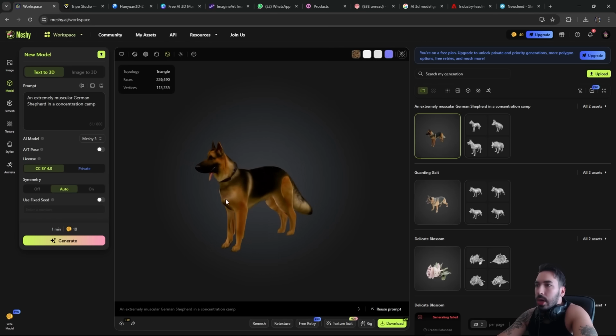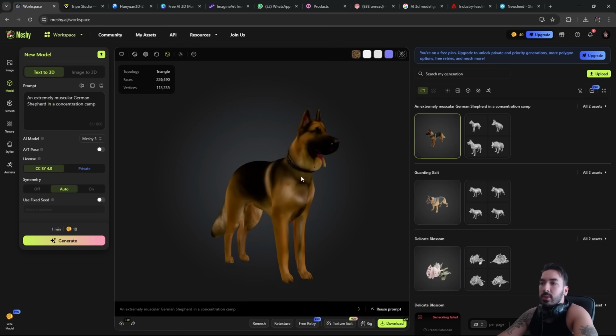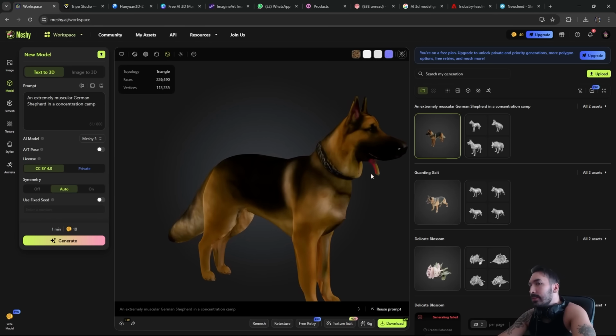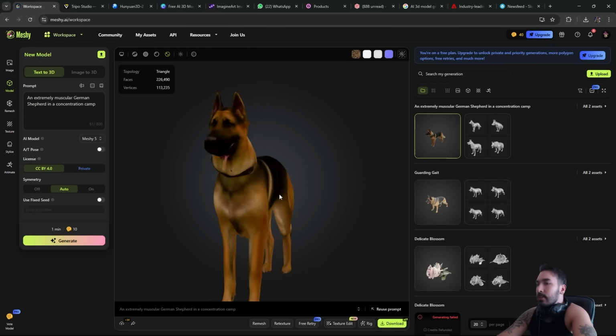So now our model has been textured. As you can see, the dog's mouth is closed, but his tongue still seems to be sticking out. It looks absolutely fucking ridiculous.